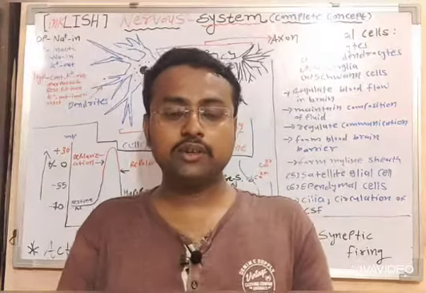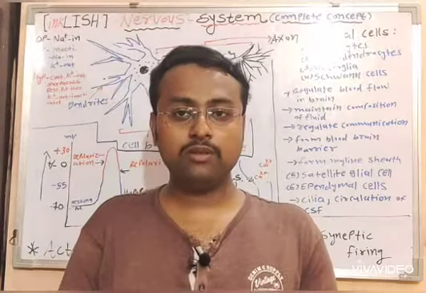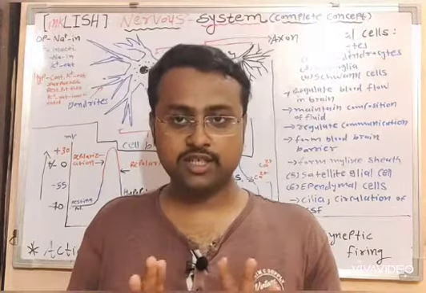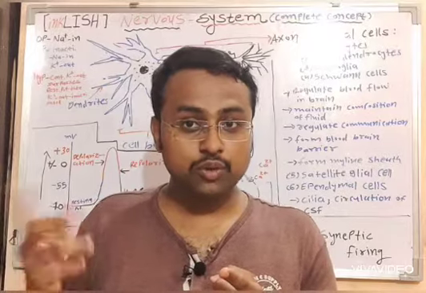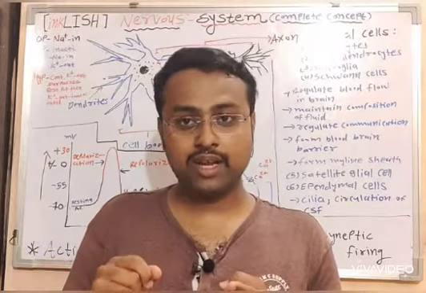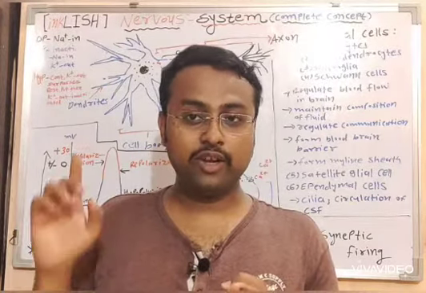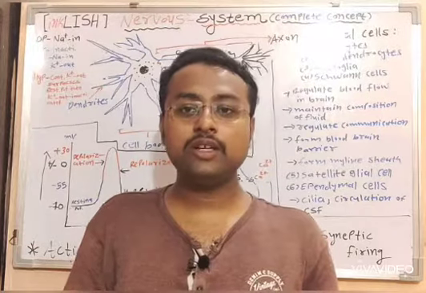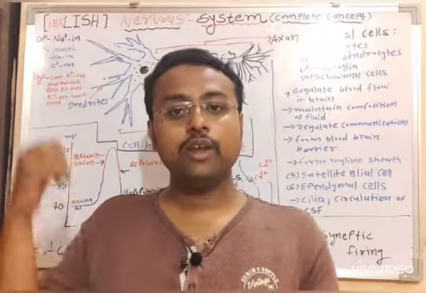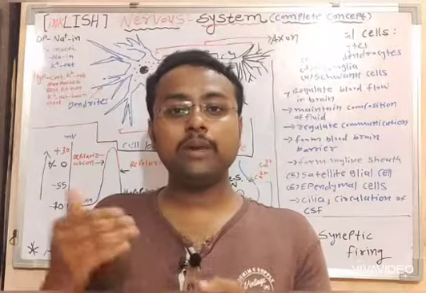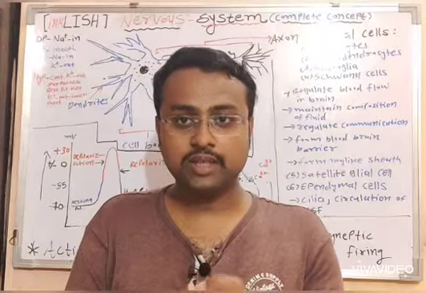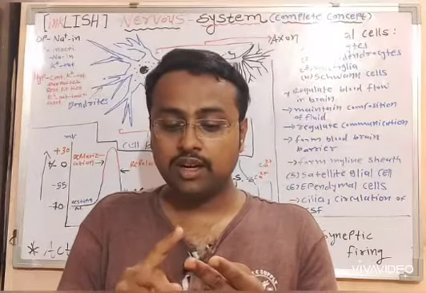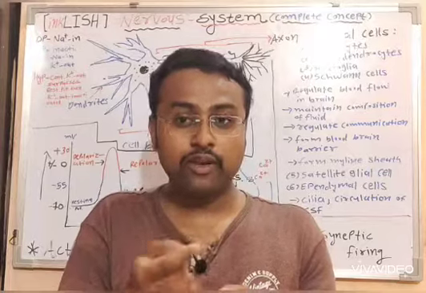So the impulse generation and transmission we have learnt in 5 stages, in 5 steps. The first one is the generation of impulse through external and internal stimuli, and we have already seen how the impulse is generated and what it requires to be capable of inducing the impulse. So the first is the generation of impulse. The second one is the transmission of